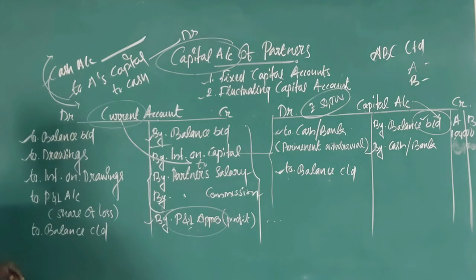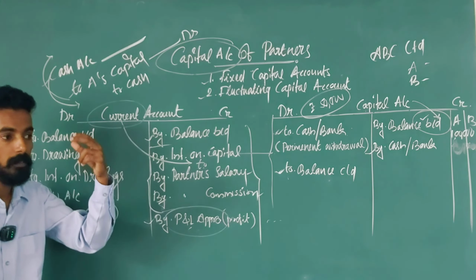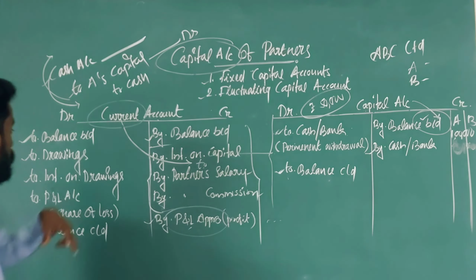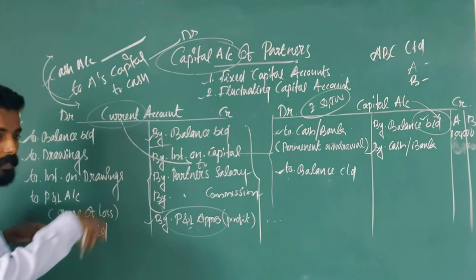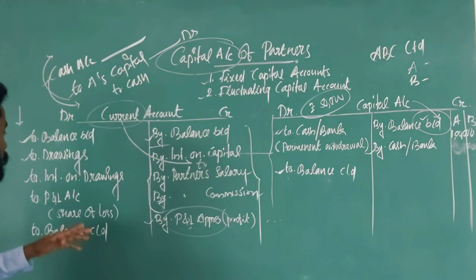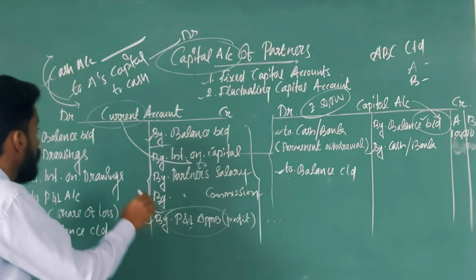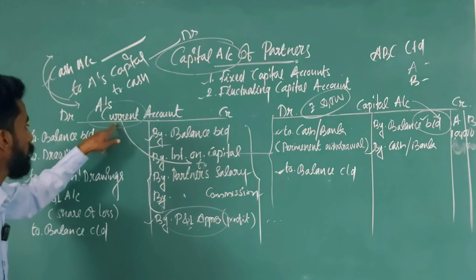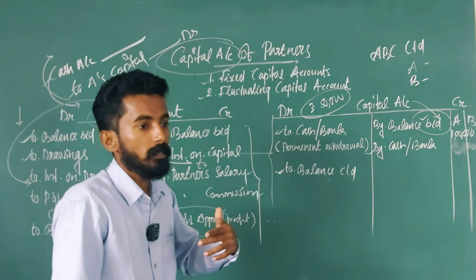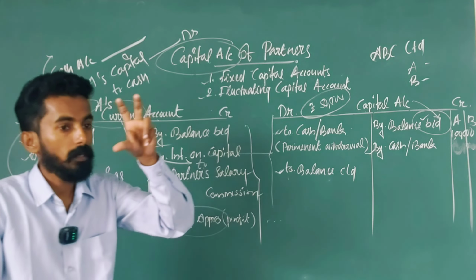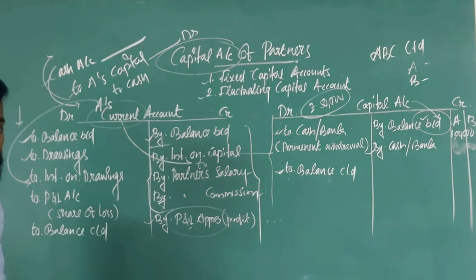The second one is interest on drawings. We have already discussed that when a partnership firm charges interest on drawings, the capital balance automatically decreases. Here we are preparing the current account, so instead of the capital balance, the current account balance will decrease. The logic is the same. So for interest on drawings, what is the journal entry? Yes, current account debited. Very good. A's current account debtor to interest on drawings. Clear? In the normal case, the entry is A's capital account debtor to interest on drawings. But under the fixed capital method, the entry is A's current account debtor to interest on drawings.